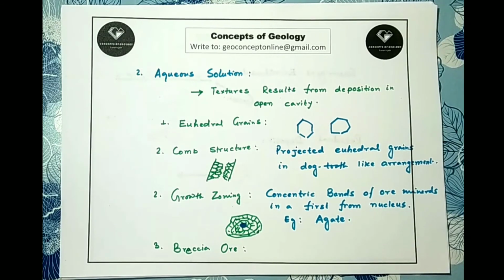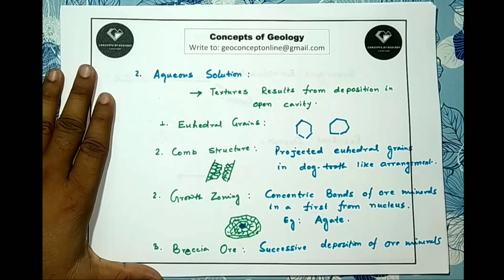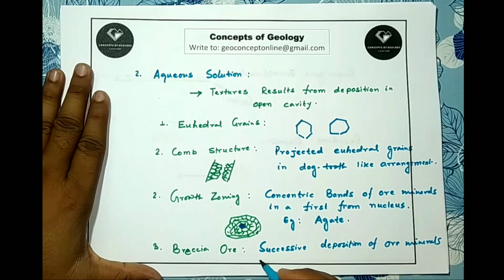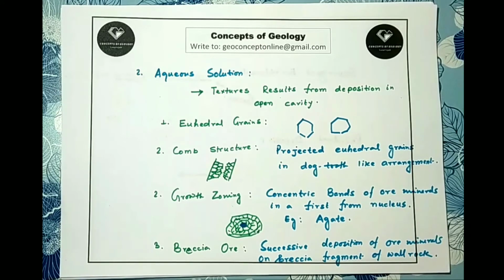This will look similar to growth zoning, but the nucleus here is the brecciated fragment of the wall rock. This fragment of wall rock may be formed due to injection of ore fluid or due to some tectonic forces like faulting, etc.